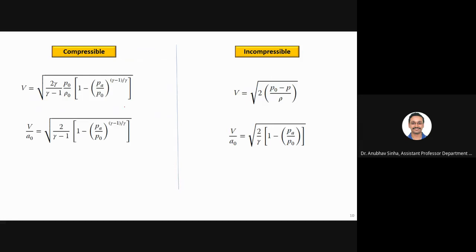So for velocity, we have this, which we anyway discussed in the last slide. For compressible, this is the equation. For incompressible, this is the equation. Now, if I take V by A naught, basically I'm dividing this by A naught, so this is what I have for compressible and this is what I have for incompressible. This is just to compare. Then we'll make use of these equations in the next slides.